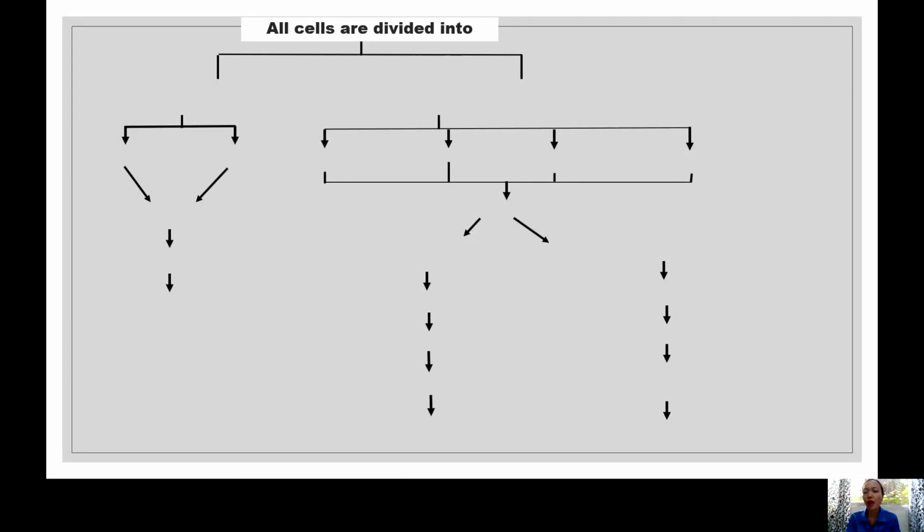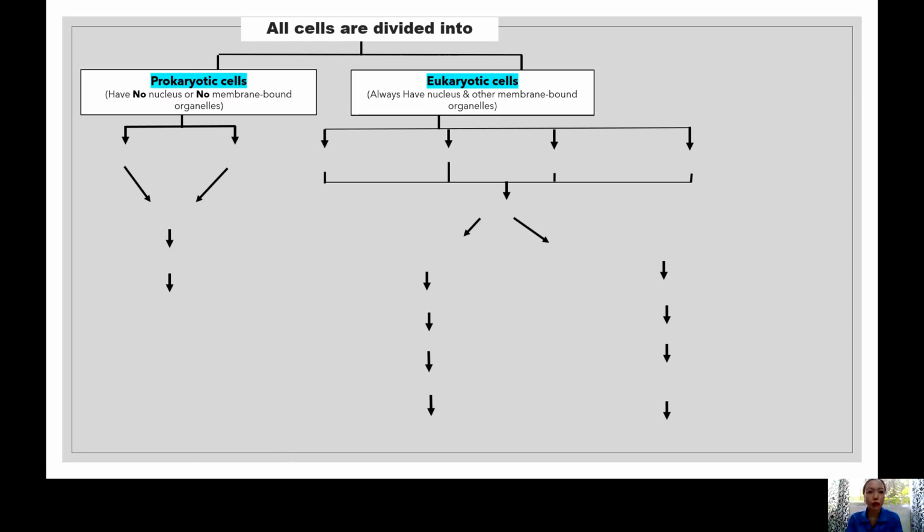Concept map is my way of giving you the entire picture of the topic, and this will help us understand better in a simpler way by giving the overview of the topic. Always remember that cells are divided into two main types, mainly because of the presence of a true nucleus. Don't forget that there is the prokaryotic cell, those who don't have a true nucleus, and eukaryotic cells, where we belong: the animals, plants, fungi, and protists.